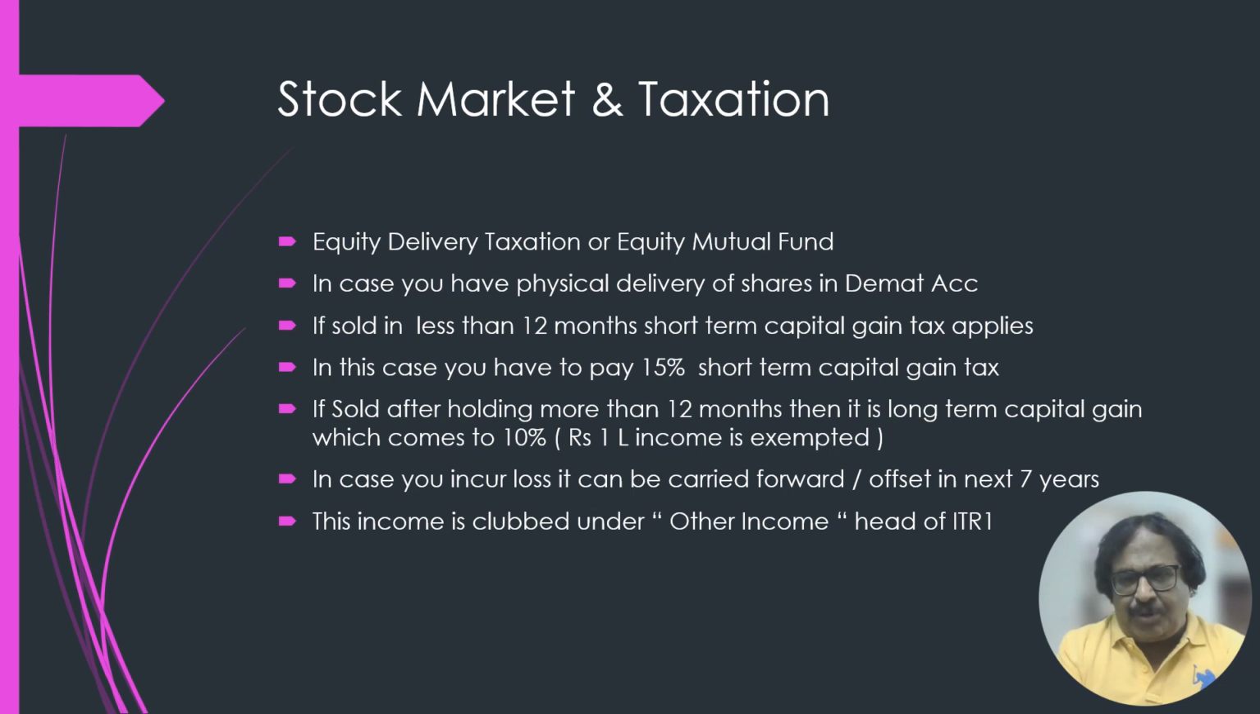The other side of the coin is, in case you incur a loss, you can carry forward that loss and offset it against income in the next 7 years. You can offset this loss against earlier years' short-term gain or long-term gain, arrive at the net profit figure, and pay tax on the net profit figure only. This type of income comes under the other income head of ITR 1.